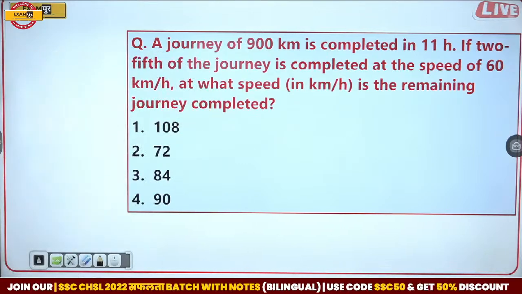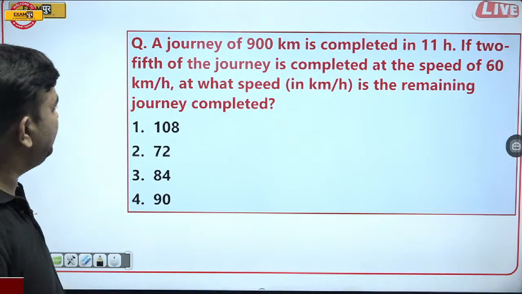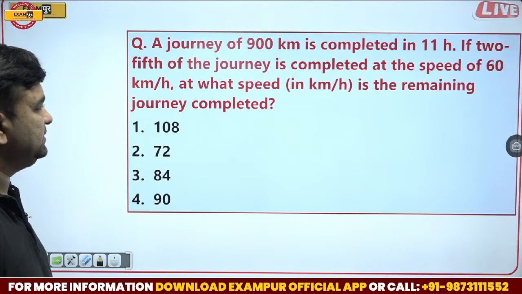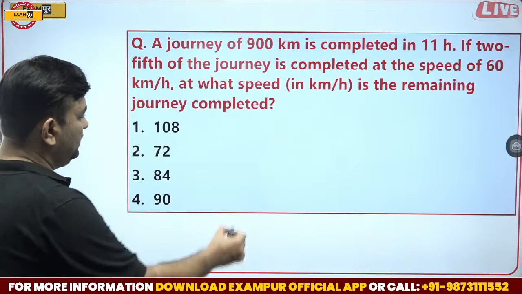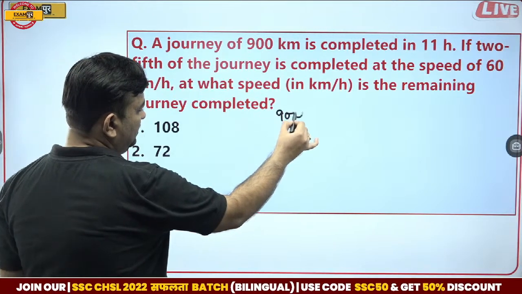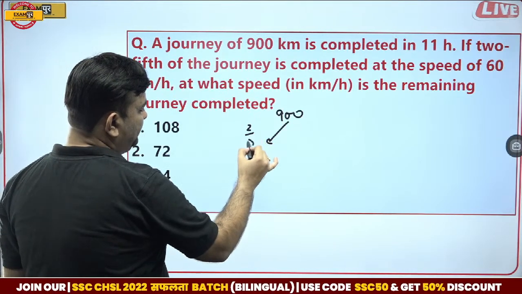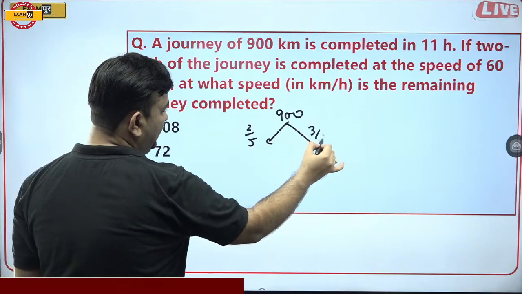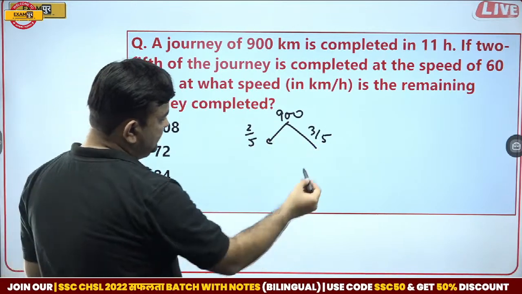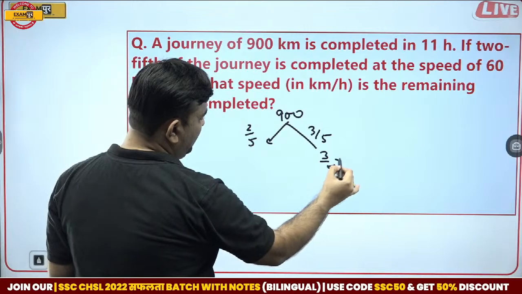A journey of 900 kilometers is completed in 11 hours. If 2/5 of the journey is completed, 3/5 is remaining. What is 3/5 of 900?